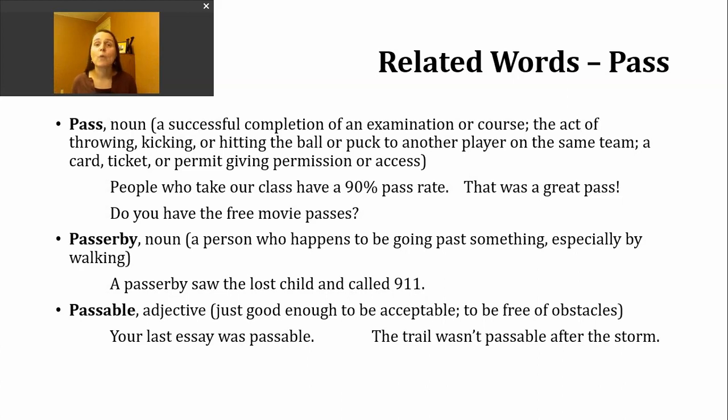Another meaning for passable is to be free of obstacles. So let's take a look at that usage in a sentence. The trail wasn't passable after the storm. So here, perhaps a tree fell down, maybe many trees fell down, and it's blocking the trail. So people aren't able to walk or bike along it or through it.